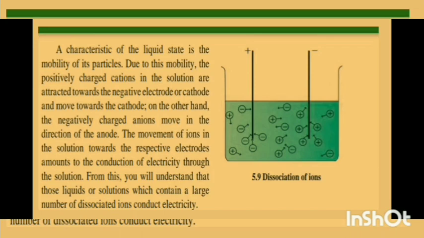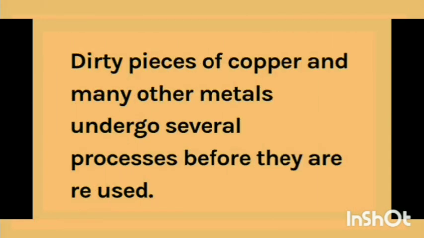On the other hand, the negatively charged anions move in the direction of the anode, and the movement of ions in the solution towards the respective electrodes amounts to the conduction of electricity through the solution. From this you will understand that those liquids or solutions which contain a large number of dissociated ions conduct electricity.